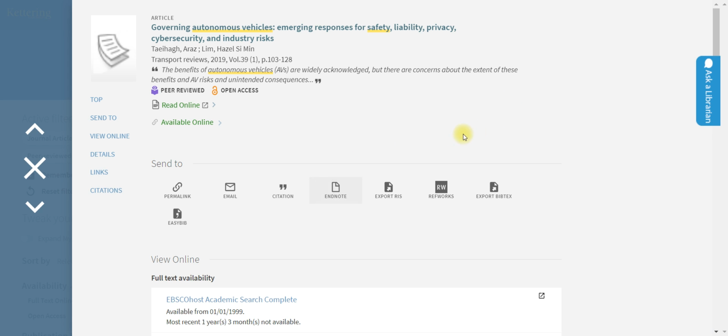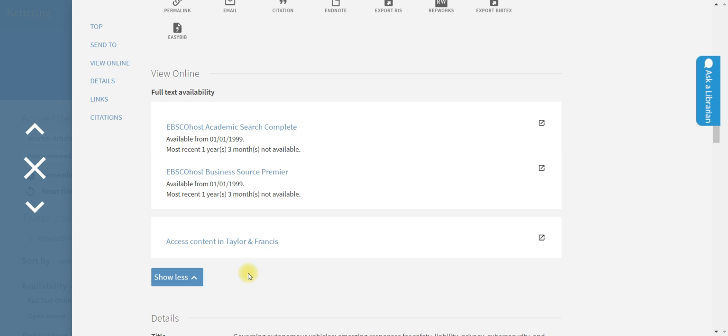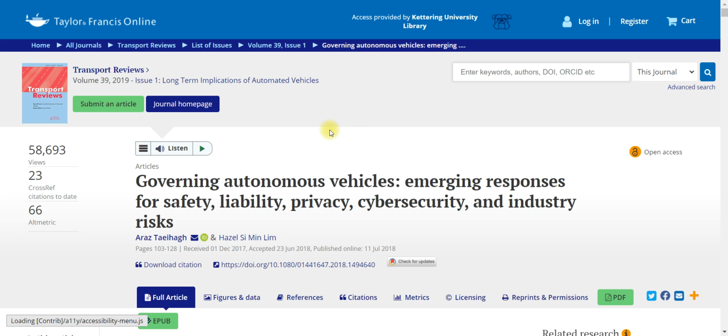Governing Autonomous Vehicles. Underneath where it says View Online, there are some options. You can click any of them to get started. So one of the first things we want to look at when we are determining authority of a source is who even wrote the article that you're looking at. You'll find a lot of internet resources that don't list a single author. And that can be a giant red flag that it is not a scholarly source if you can't even track down who worked on it.